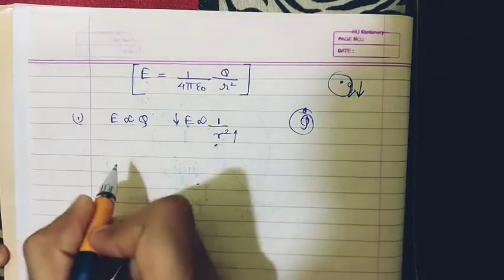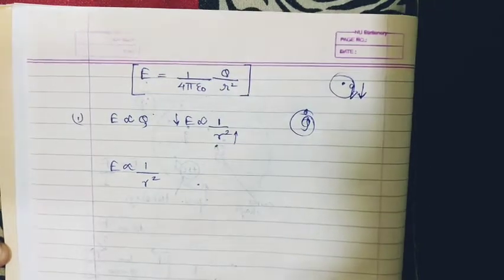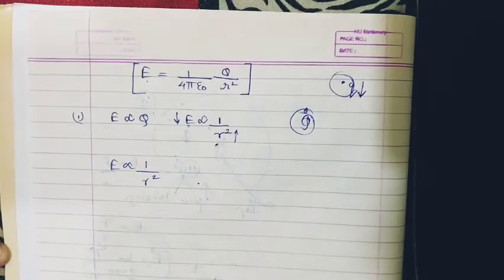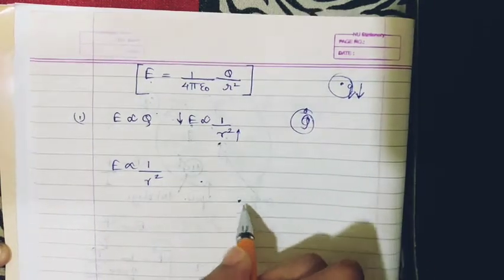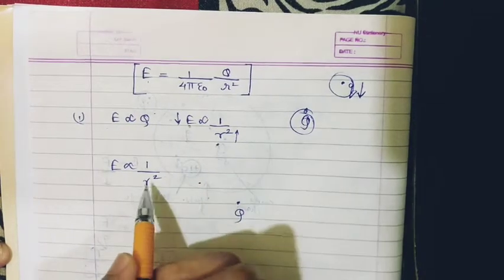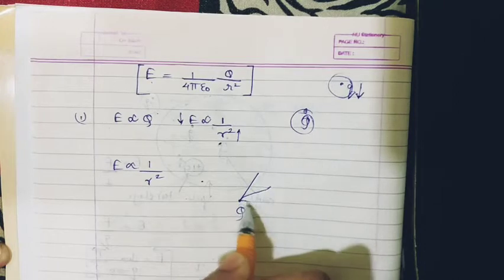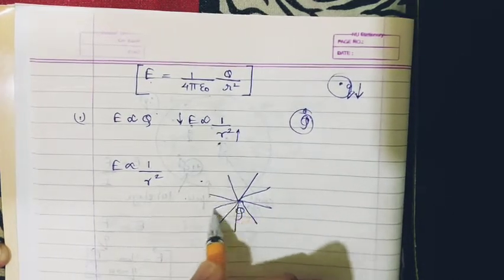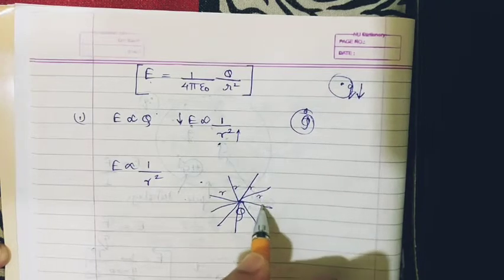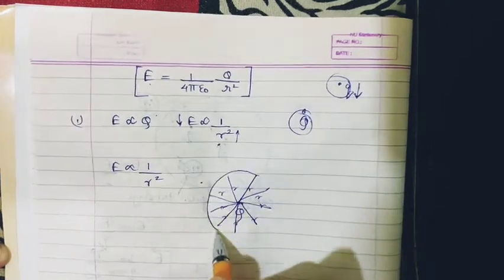Also, since E is inversely proportional to R square, we have something called spherical geometry here. What is spherical geometry? For example, just imagine 3D. There is a charge present over here, or let's say in a plane first. Let's say this is the charge. Since it is proportional to R square, at every distance R, if I consider R distance in every direction, this is R, this is R, everything is R. Every distance is R, and if I draw a